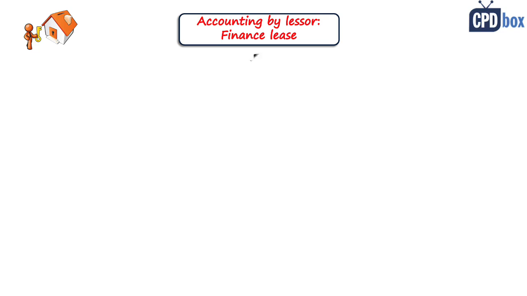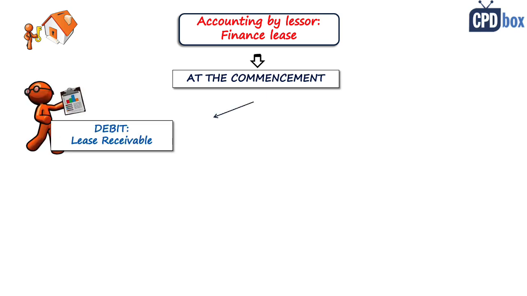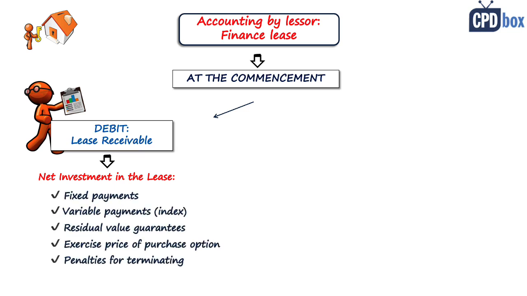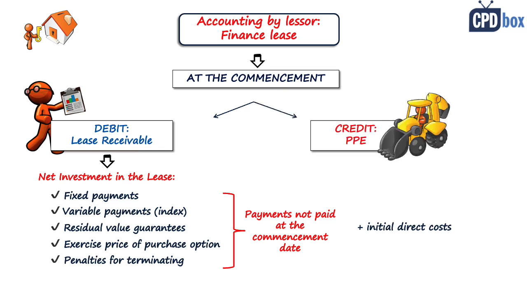At the commencement of the lease, the lessor is a finance provider, and therefore he recognizes a lease receivable, and that's the debit side of the entry. And the lease receivable is in fact the net investment in the lease, which is the total of fixed payments, variable payments, and a few other items as you can see here. All these items are in fact payments not paid at the commencement date, and they should be discounted. And then the lessor should add the initial direct costs to the investment in the lease. The credit entry would be then the underlying asset.